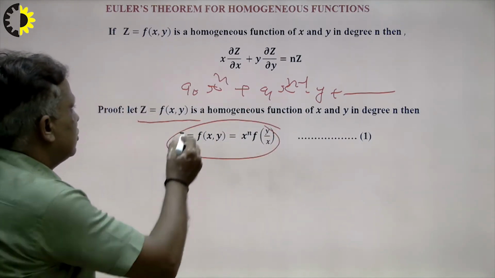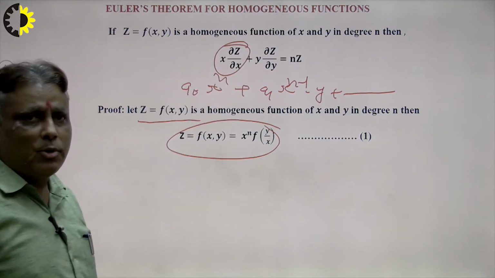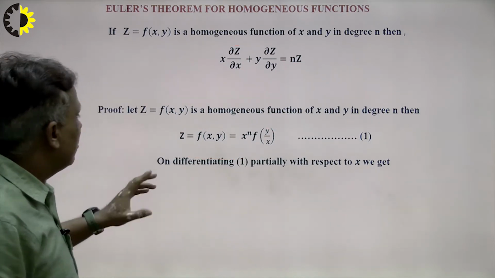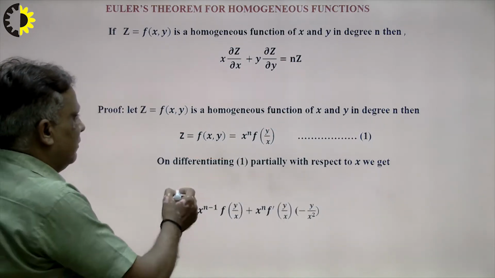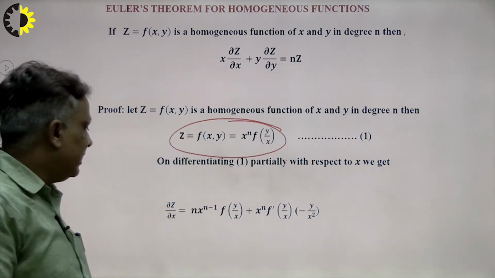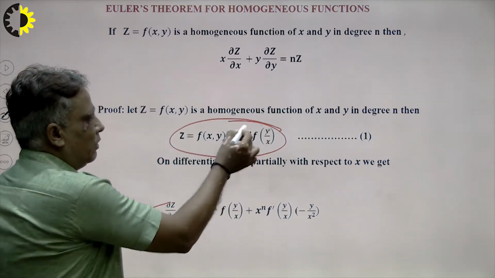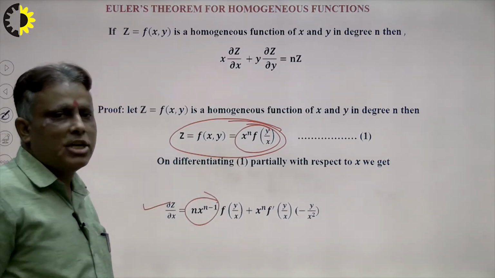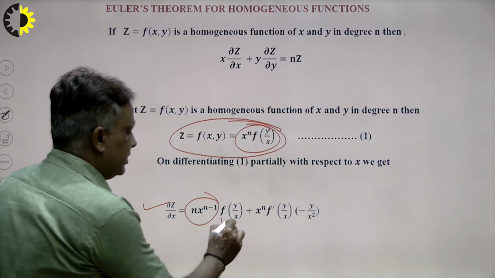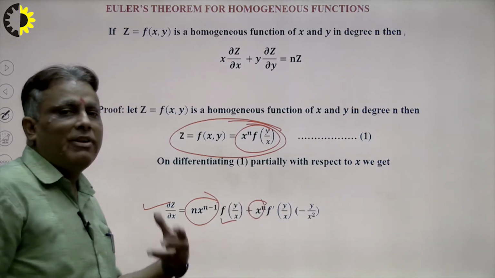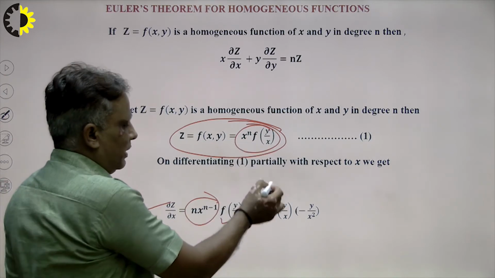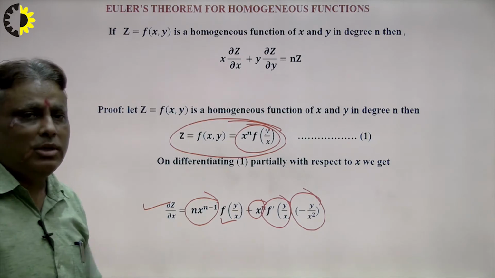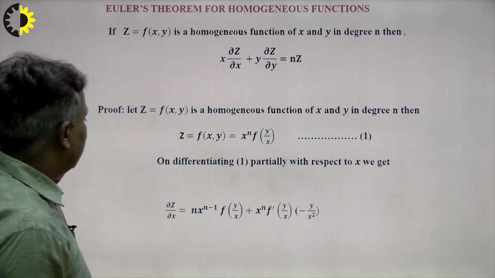Now differentiate. First of all I calculate this term, del z upon del x, and multiply by x. So what will be del z over del x here? What will be the differentiation of this function with respect to x? I use the product rule here. x raised to the power n is outside, its differentiation is n x raised to the power n minus 1, and the other factor is as it is. Now x raised to the power n as it is, and the differentiation of f of y upon x is f dash of y upon x, and the differentiation of y upon x will be minus y upon x square. So in this way we find and simplify this.